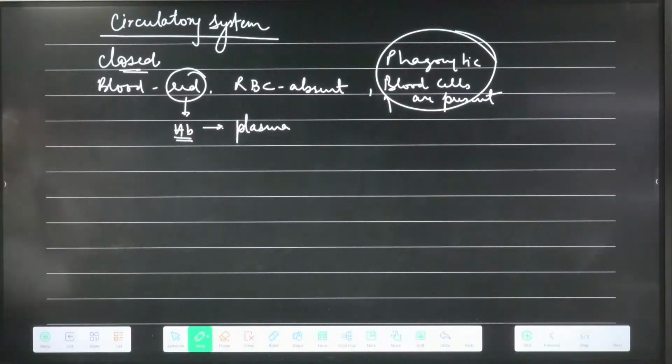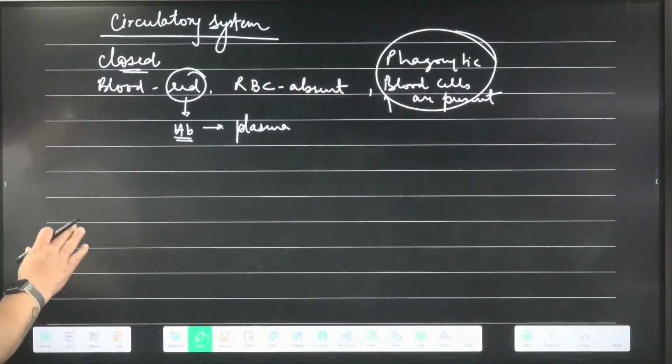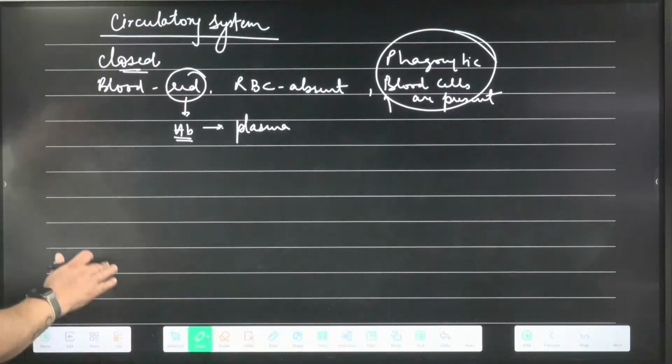Otherwise they do not carry any pigment. In all the non-chordates, there is no blood cell which has a pigment. If a pigment is present in the blood, whether red, blue, green or orange, it is always dissolved in plasma. It is a very important point.